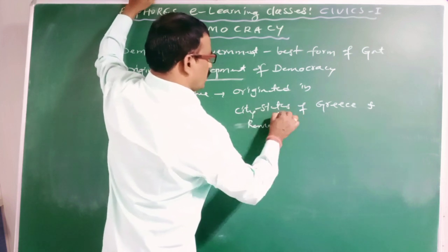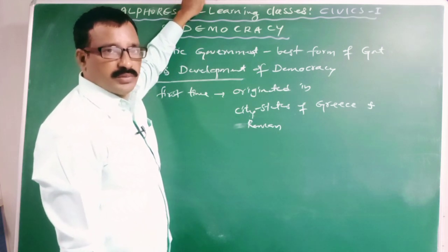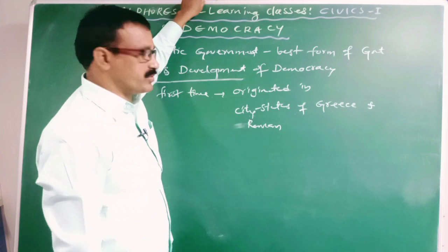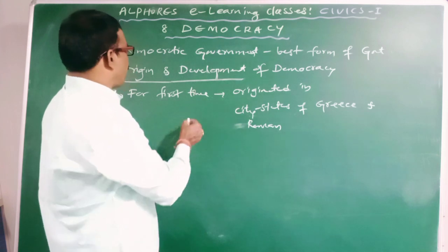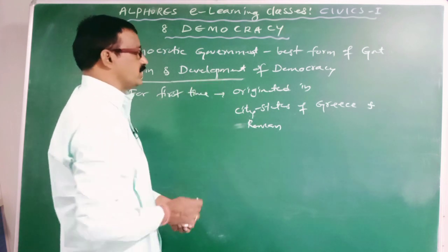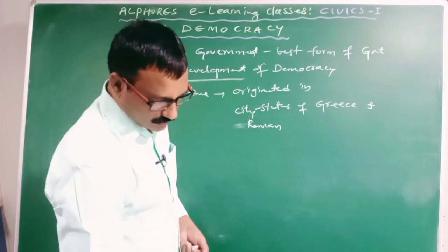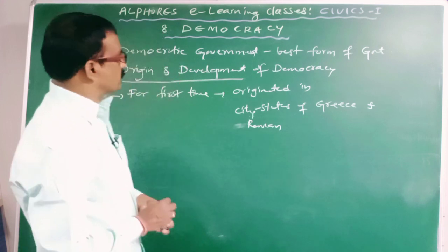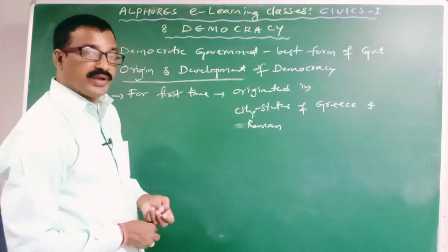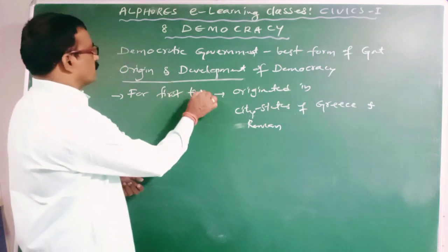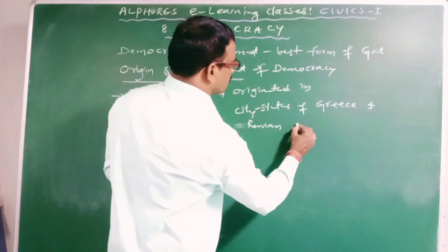Already we know the city-states of Greece: Athens, Sparta, Milan, Corinth, Thebes, etc. These are the famous Greek city-states. According to my knowledge, for the first time the democratic system originated in Athens of Greece. Second, in modern times, the democratic institutions originated in the 17th century in England. Democratic institutions originated in the city-states of Greece and Rome in the 5th century BC.